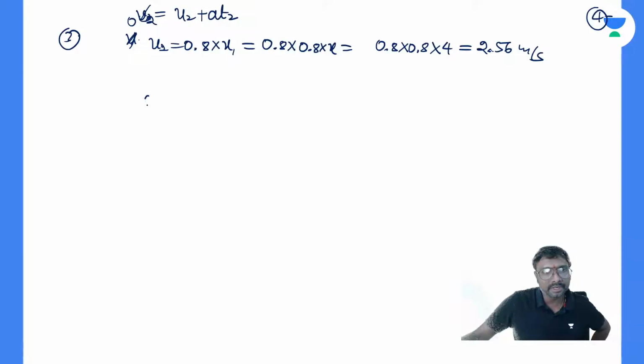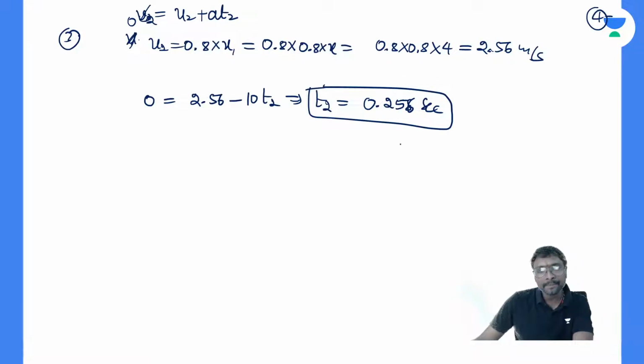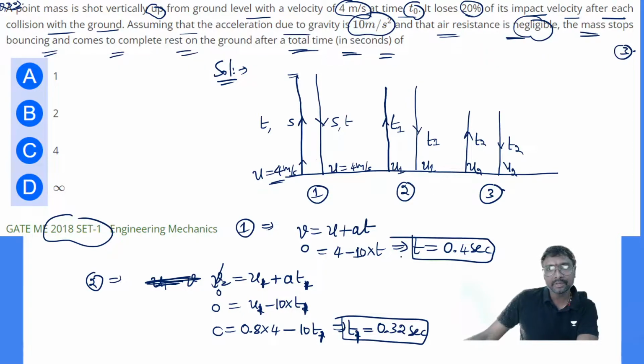Now if you substitute in that, 0 will be equal to u2, 2.56, minus 10 into t2. Now what is that t2 value? t2 will be equal to 0.256 seconds. So what are you having? First one is your 4 meter per second, it is 0.4 seconds.